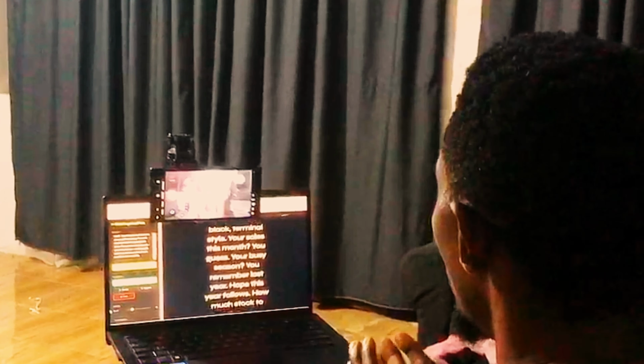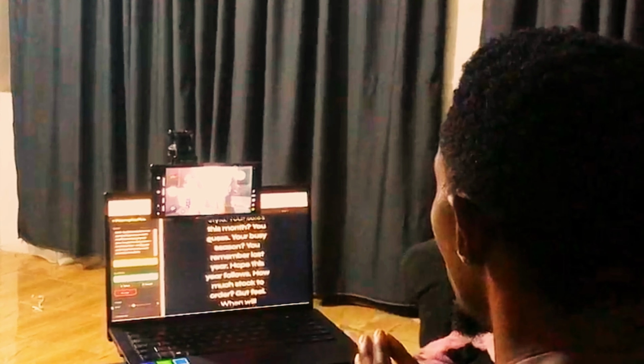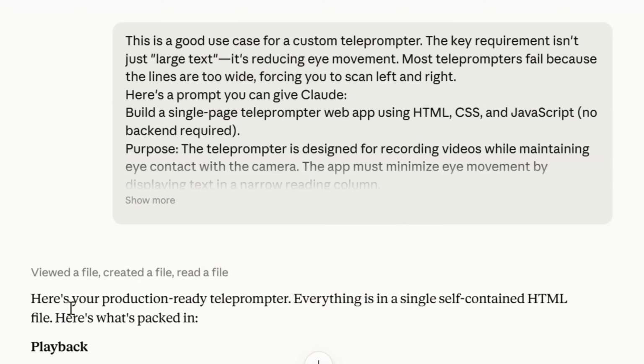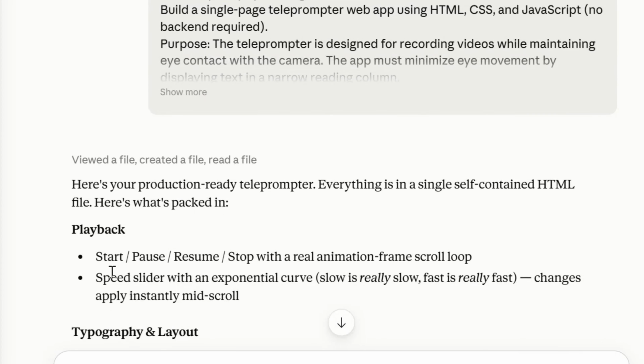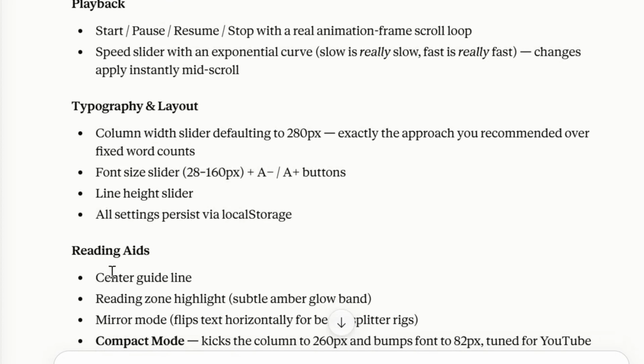I just thought about how I'm presenting my content and I need to be seeing the points so that I can remember what to say. So I created it for myself. I just said, create a teleprompter for me, do this. And it gave me options. Can I put this? Can I put this?